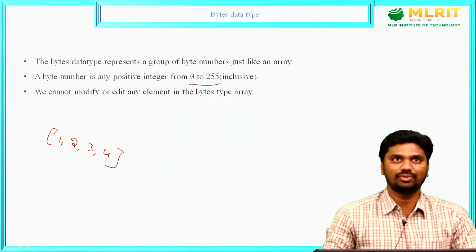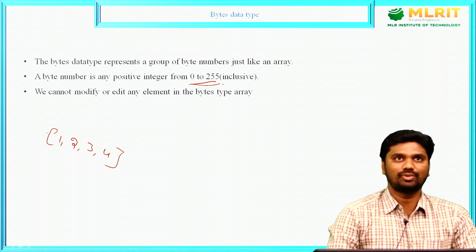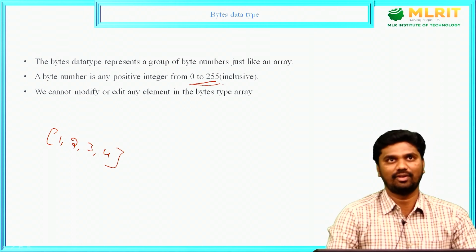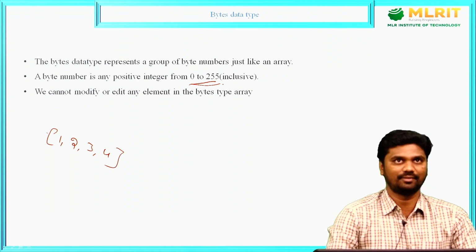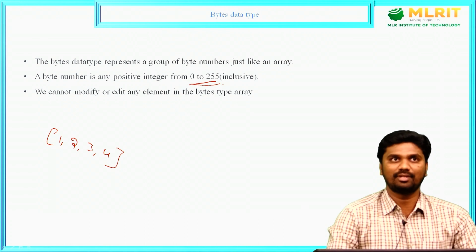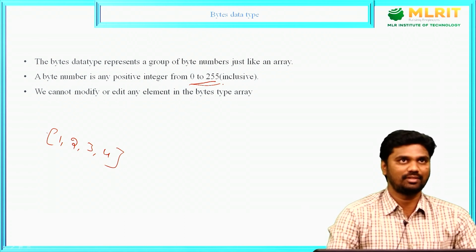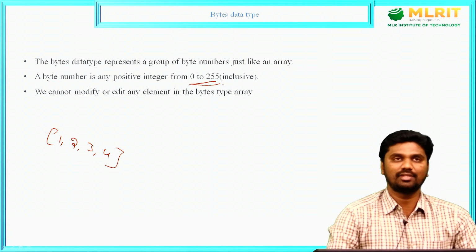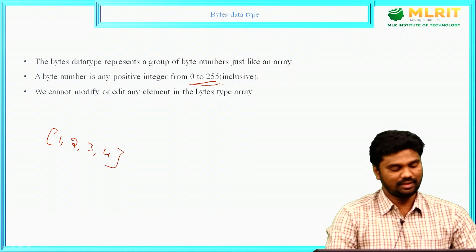So if we store a value beyond that range of byte, then we will get an error. So the first limitation is that bytes is an immutable type object, and the second is that it represents only the range of values from 0 to 255. That is about the bytes data type.